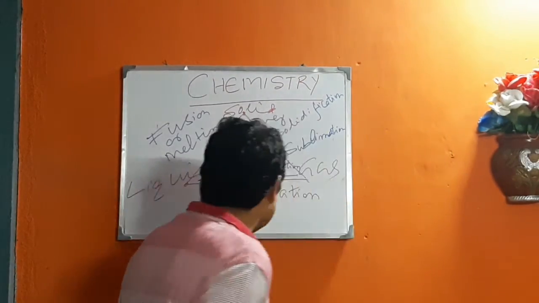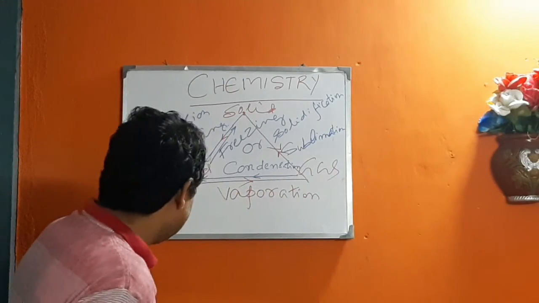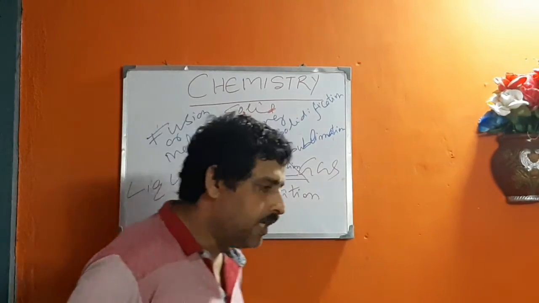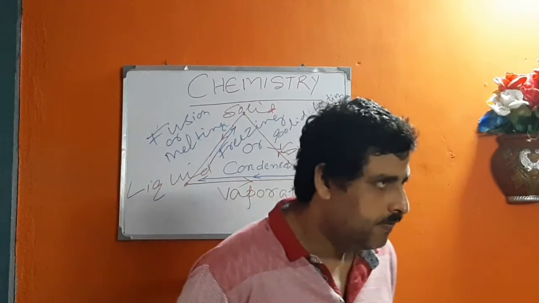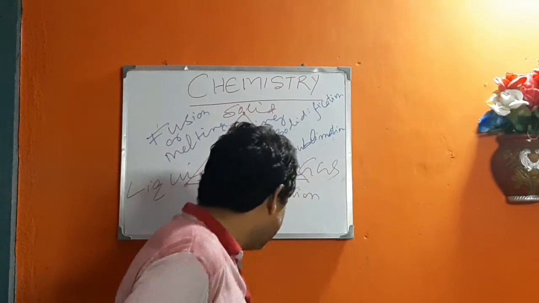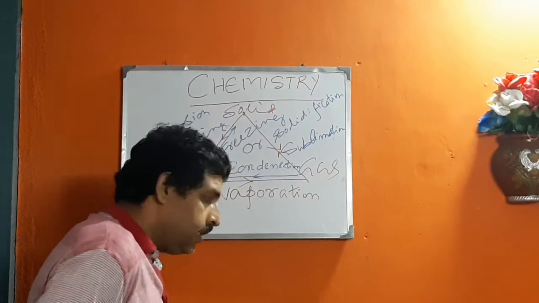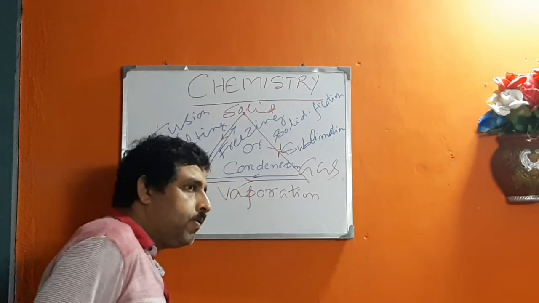Similarly, the change from liquid state to gaseous state takes place at a fixed temperature. Suppose water boils at 100 degrees Celsius to form water vapor. This temperature is known as the boiling point of water.